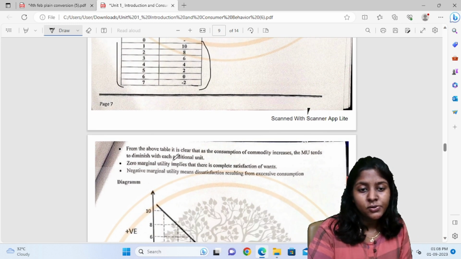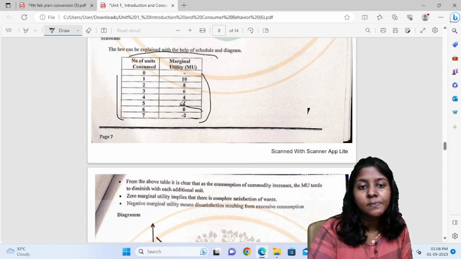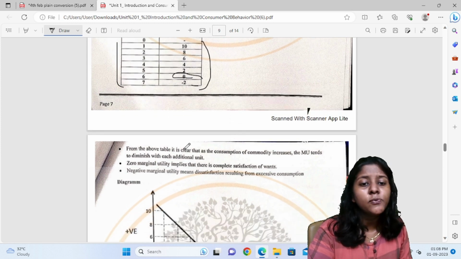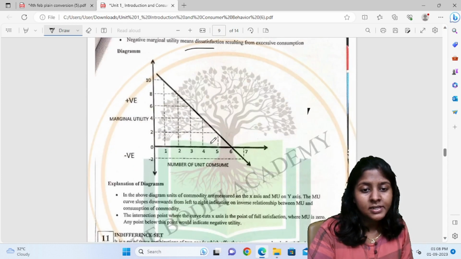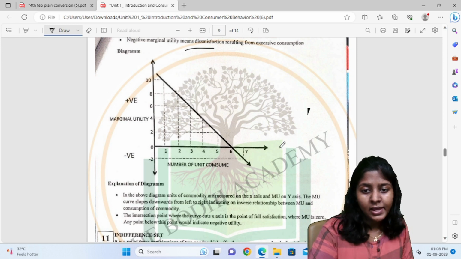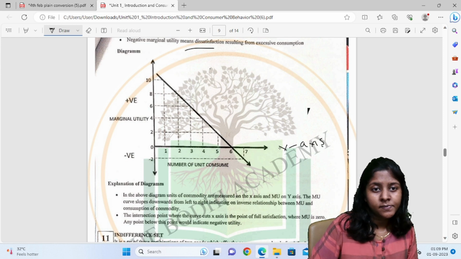Then zero marginal utility implies that there is complete satisfaction of want. Then negative marginal utility, what does it show us? That there is excessive consumption. So this is the diagram which is given over here. The number of units consumed is given on the x-axis, and marginal utility is given on the y-axis.